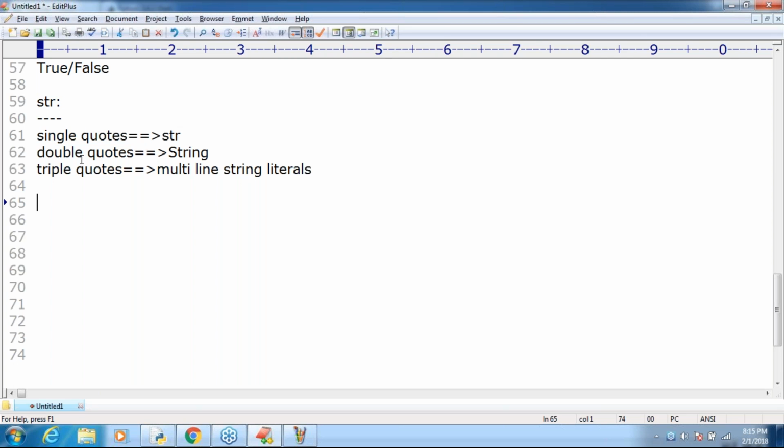We can use a new line, but usually we use the new line character while writing to the file. But here it's not required. Multi-line string literals we can do, sir.